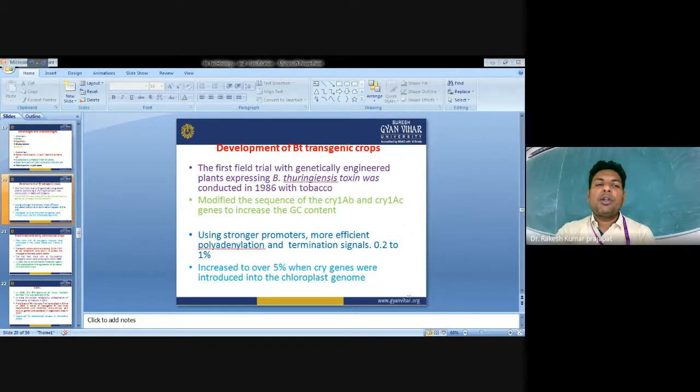But this toxin will only be active if it finds the right matching protein receptor. Once the protein is activated by partial degradation, it looks for its receptors in the insect midgut. If the receptor is there, the protein will interact. If the receptor is not there, the protein will not interact and won't affect the growth of the insect.